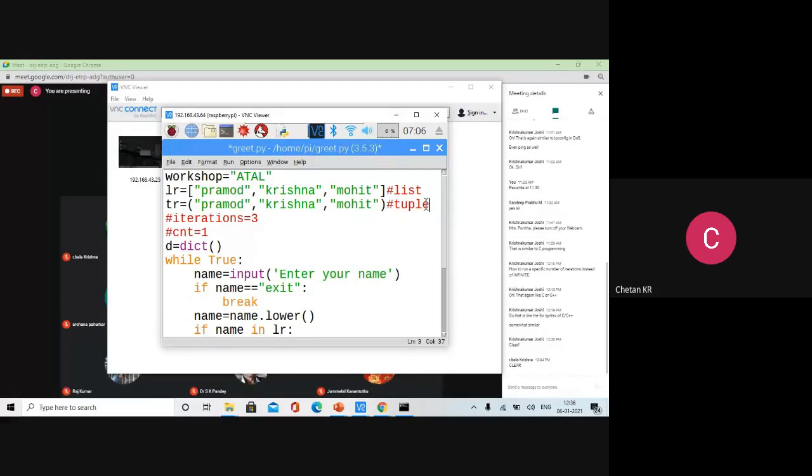Now, one more thing I want. Rather than defining the list like this, because if there are hundreds of users, I cannot keep on typing one by one inside the program. Can't we maintain the list of users in a file and then import those users here? That would be better.